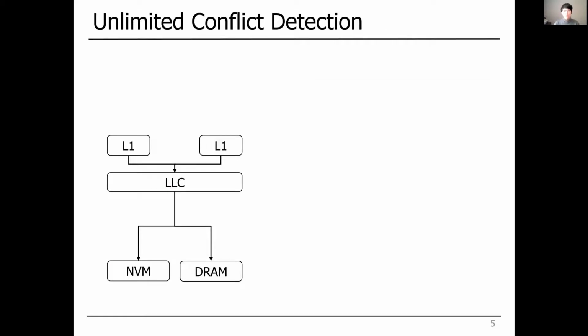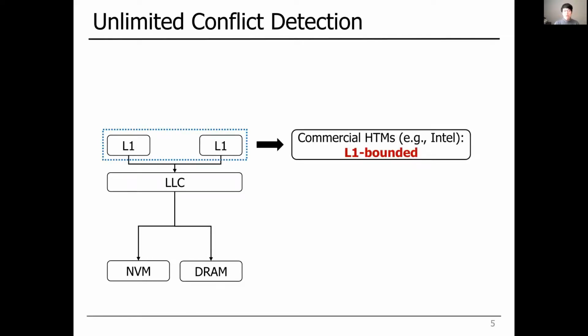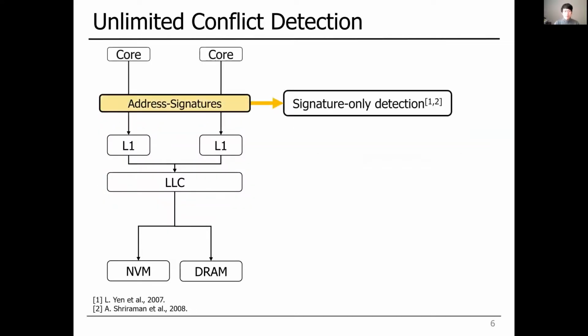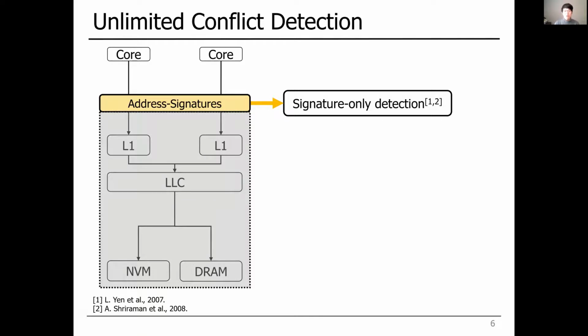Let me talk about the conflict detection first. So commercially available HTM, such as Intel's RTM, places uncommitted data in L1 cache only, making transactions not exceed this boundary. Although the state-of-the-art durable HTM extends the boundary to L3, off-chip NVM and DRAM are uncovered. Fortunately, address signatures can provide unlimited data detection range, covering the off-chip caches and off-chip memory as well.